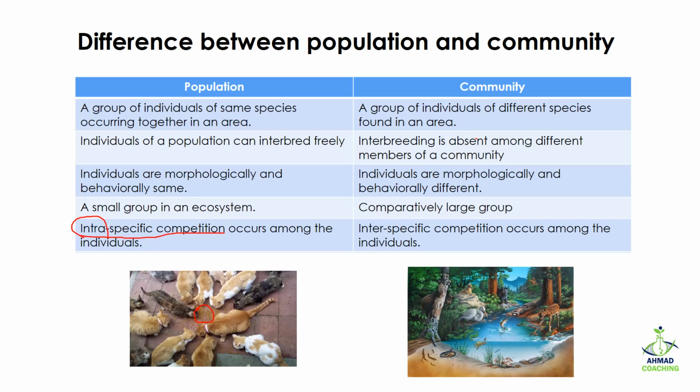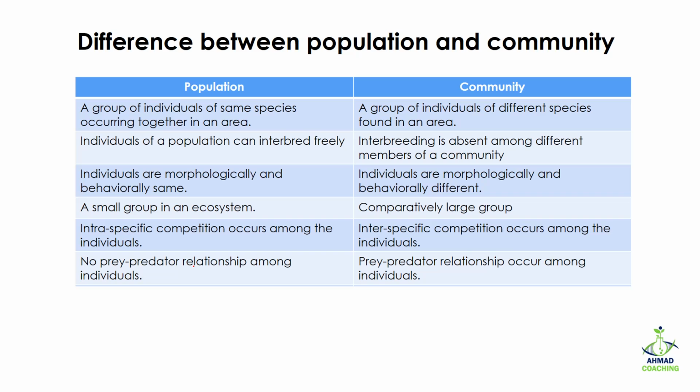But in case of community, inter-specific competition occurs among the individuals. Inter means between different species. It means that the competition can occur between a wolf and a bear for the food, which can be the fish. So this is inter-specific competition. It means competition between different species.